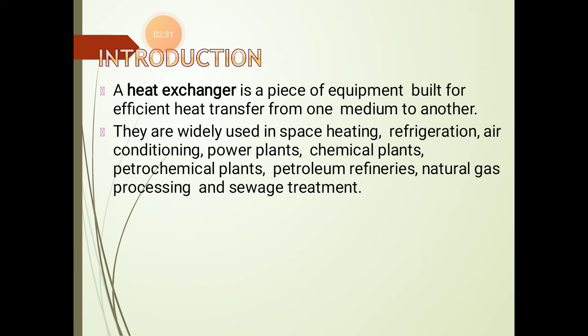In direct contact type heat exchanger, or mixed flow type heat exchanger, exchange of heat takes place by direct mixing of hot fluid and cold fluid, and transfer of heat and mass takes place simultaneously. These heat exchangers are widely used where mixing of two fluids is harmless and desirable, for example, cooling towers and jet condenser.